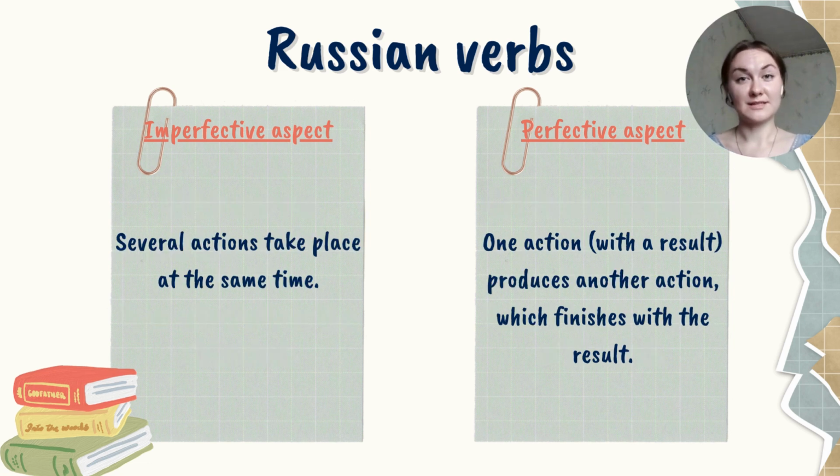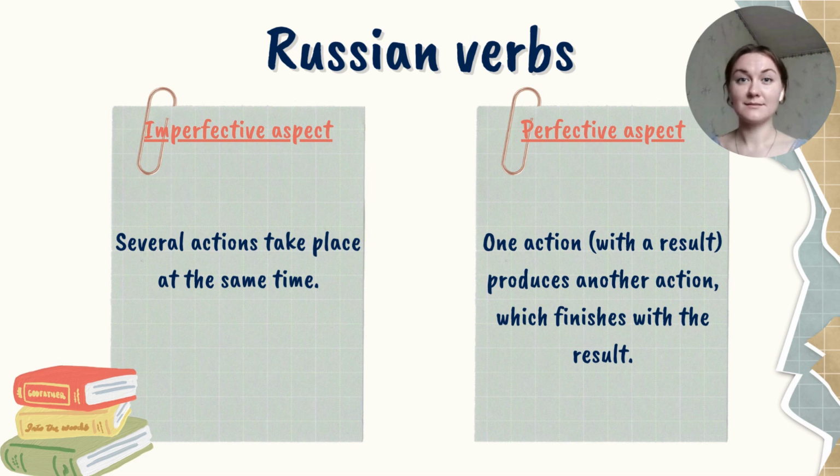One more difference between these two aspects of verbs is that imperfective verbs denote several actions that take place at the same time. Meanwhile, perfective verbs denote one action with the result, one completed action that produces another action and which finishes with the result.